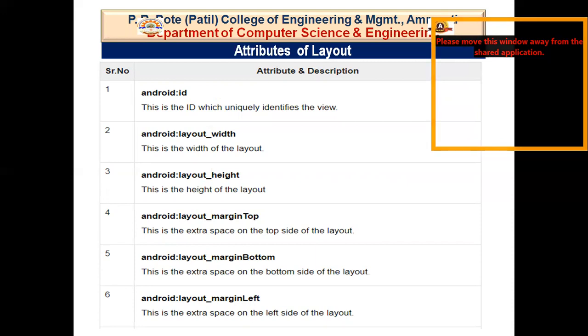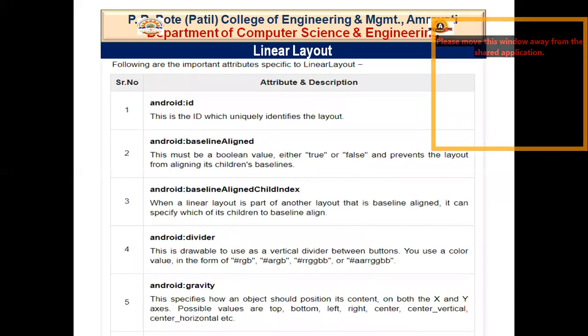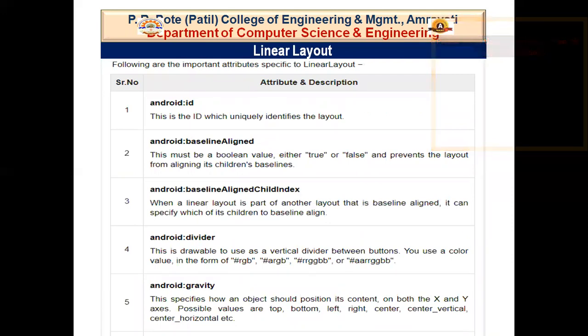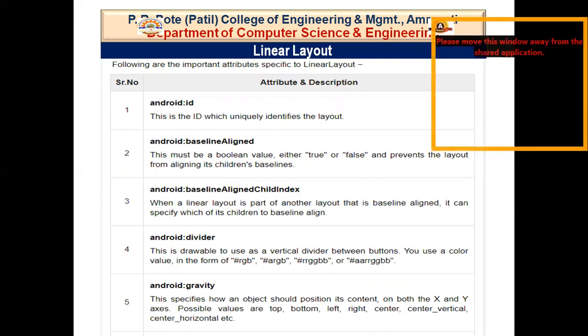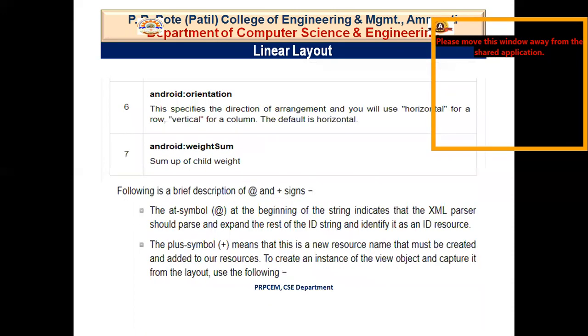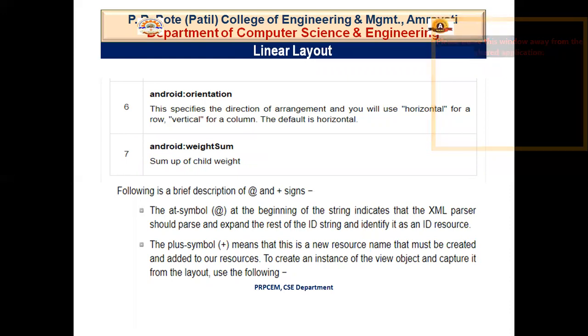These are some attributes of the linear layout. First is android:id. It is a unique name that we give to the view group. Then android:orientation. Orientation is nothing but how you want your layout to be, whether vertical or horizontal in nature. If I give my orientation as vertical, then all the children of that layout will be aligned vertically.